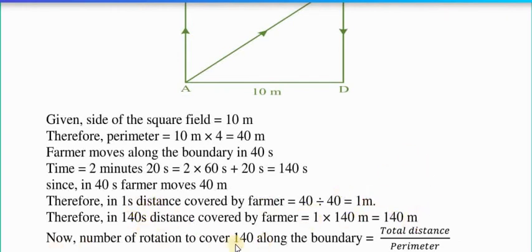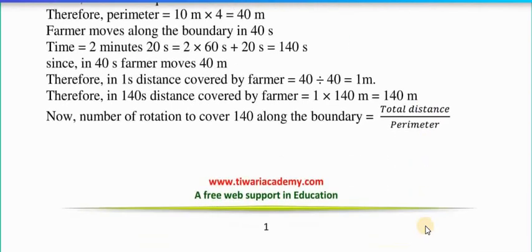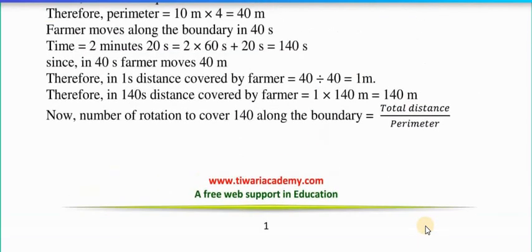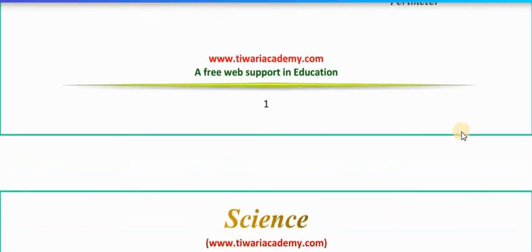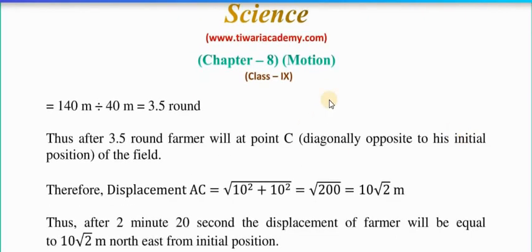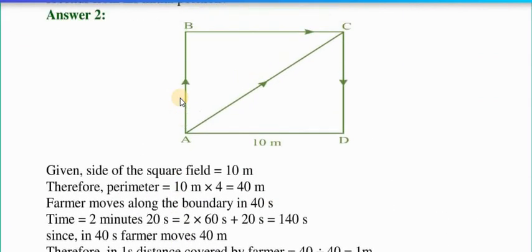Now the number of rotations to cover 140 meter along the boundary is total distance divided by perimeter. Here the total distance is 140 and the perimeter is 40. So we get the answer 3.5 rounds. So the farmer completes 3.5 rounds after 140 seconds.